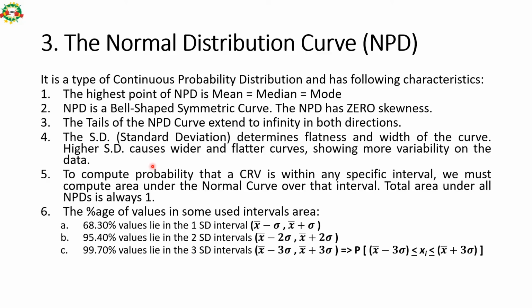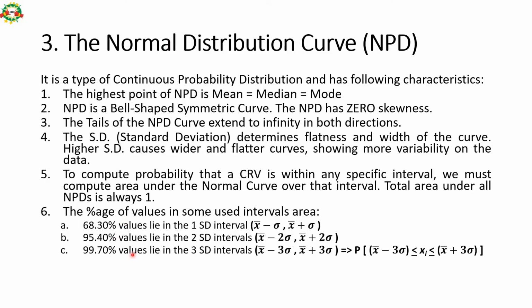So basically, to compute probability under any CRV, you have to calculate the area under these 2 points. For example, if you want to calculate the probability of an event happening within an interval of 1 standard deviation, which is mean plus minus 1 standard deviation, this is the range. The probability of getting any result within this area is 68.3% in case of this distribution curve.